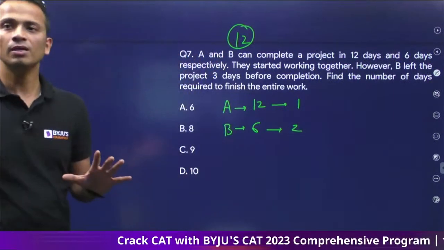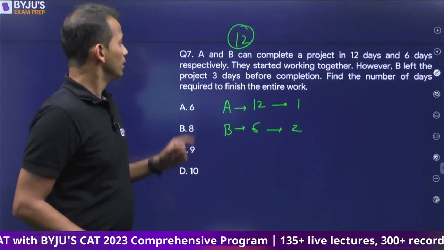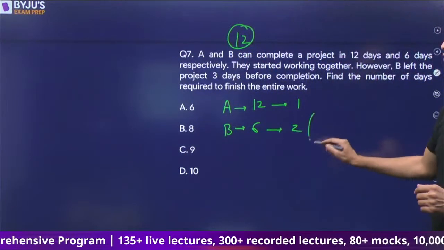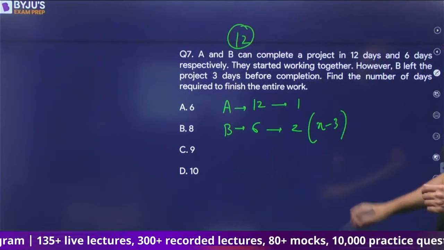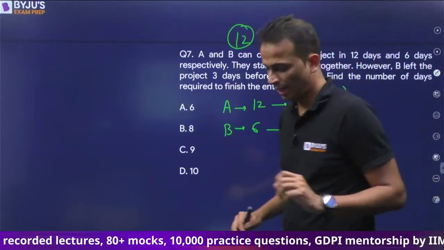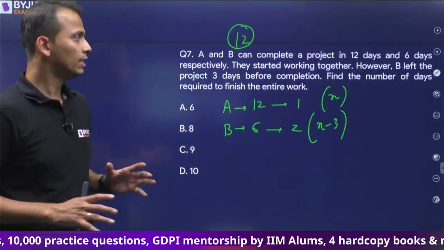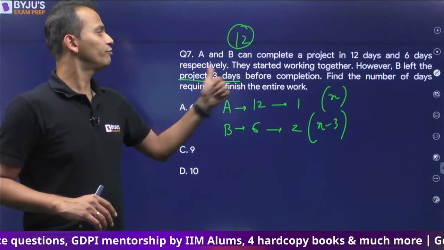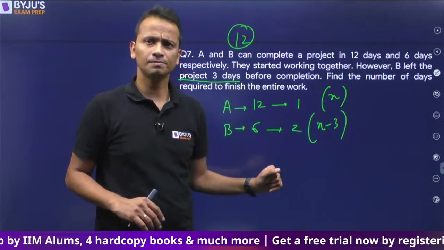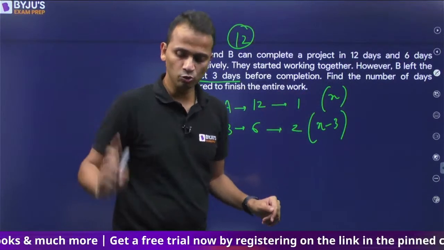Now assuming that the entire work finished in a total of X days, B left 3 days before the completion. So that means B must have worked for X minus 3 days and A must have worked for the entire duration, that is X. This is very important. Since B left 3 days before the completion of the work, B must be involved in the work for X minus 3 days and A for the entire duration. Okay, Gautam, you need to watch this.